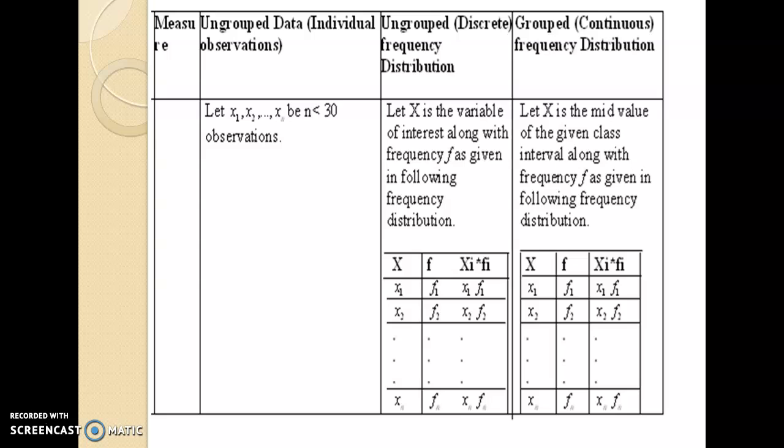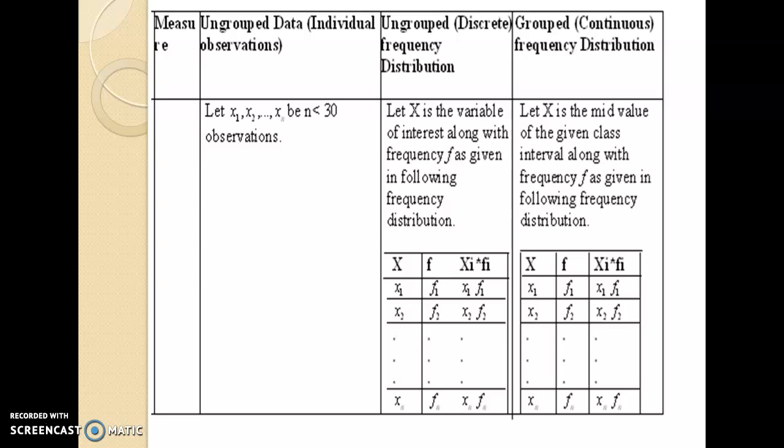In this distribution, the values of the variable x like 0, 1, 2, and so on are given along with their frequencies in a table. The total frequency of such a distribution is greater than or equal to 30.